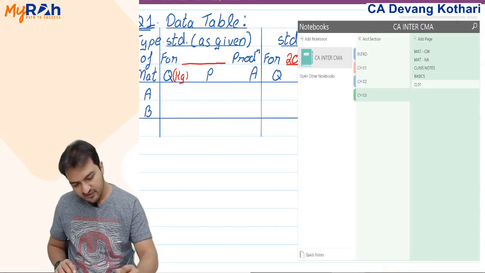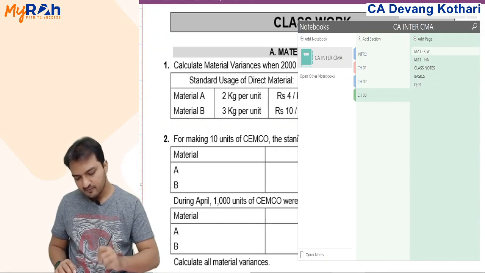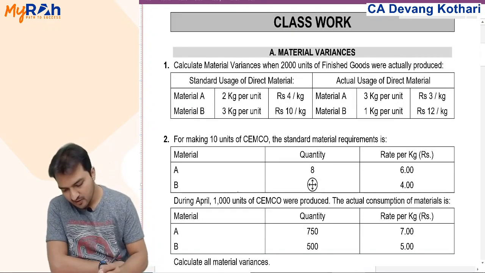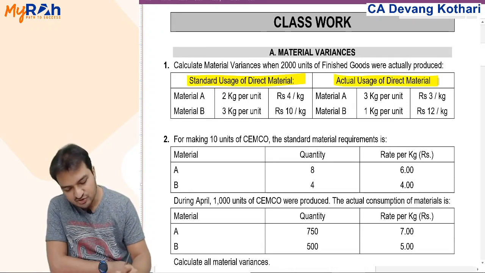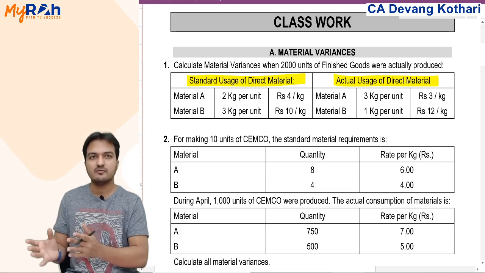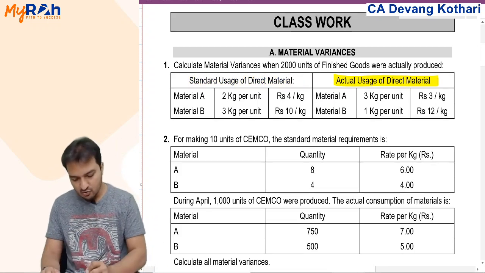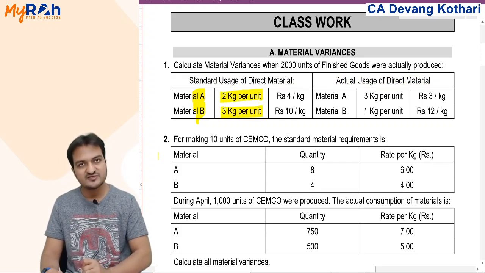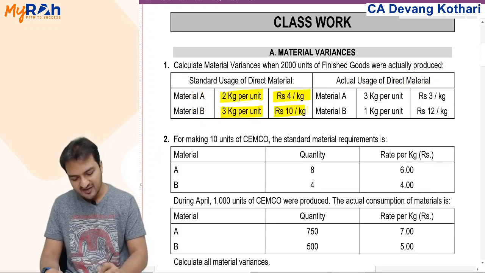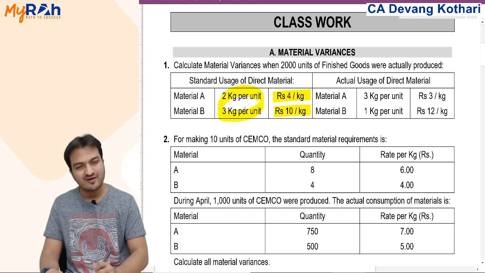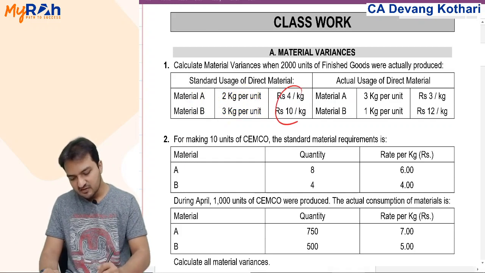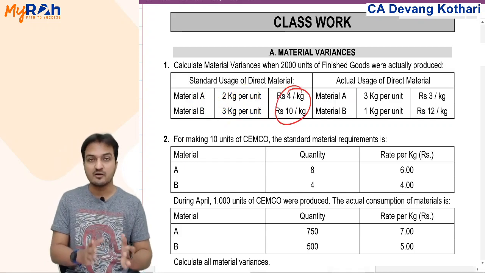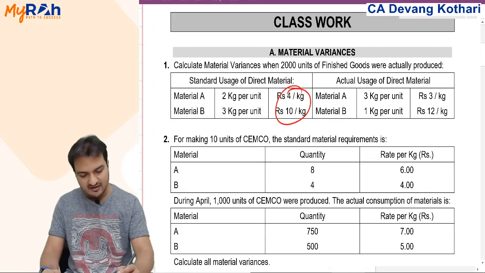Okay. Further, reading question 1. For the reading question 1, you're given standard usage of direct material and you're given actual usage of direct material. So standard and actual, both you are given. Two types of material you see. Standard usage you are given 2 kgs per unit, 3 kgs per unit, and rupees 4 per kg, rupees 10 per kg. So these are the quantities of A and B consumed in standard. These are the price of A and B in the standard. Quantity, price, both are given. We'll just put that in our format.